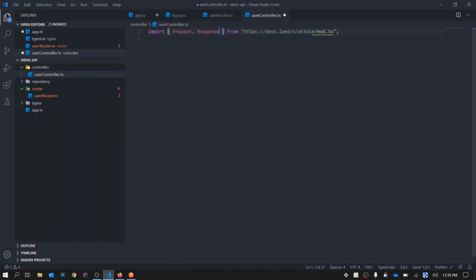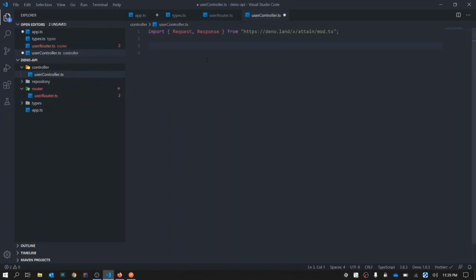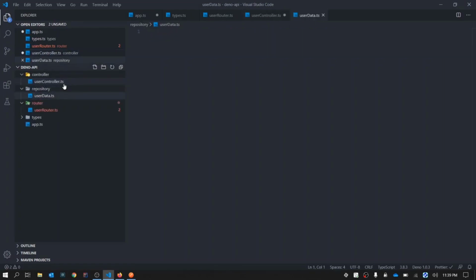Request, then response. So now we need to define the logic behind the user router. The two functions that we need to define here are user login and user sign up. Before that, let's first define our database. For the repository, all I will do is define userdata.ts, which will have the user data.